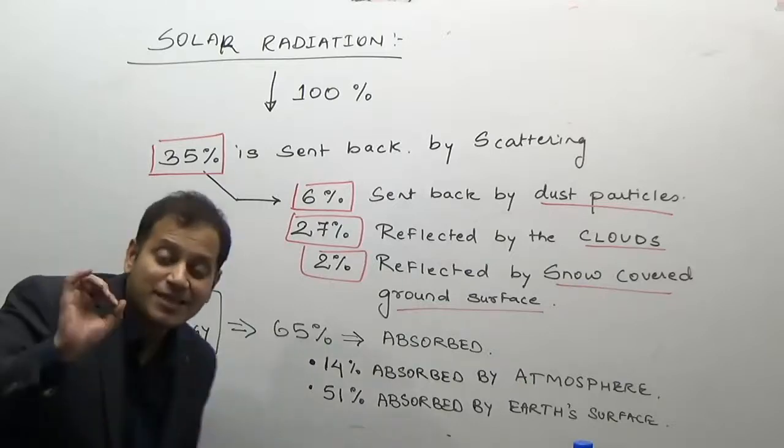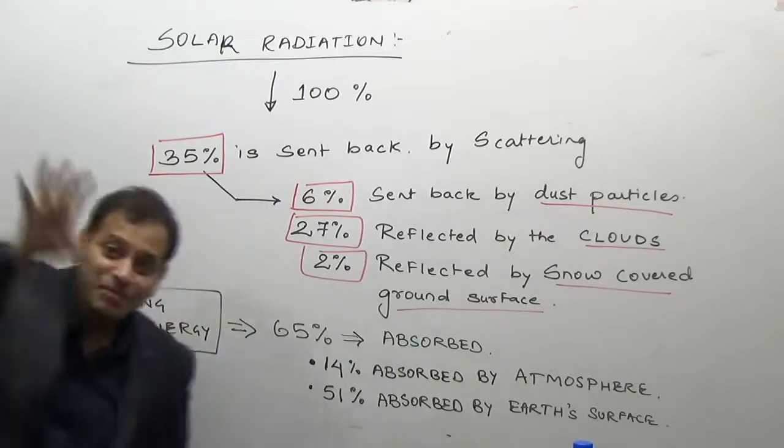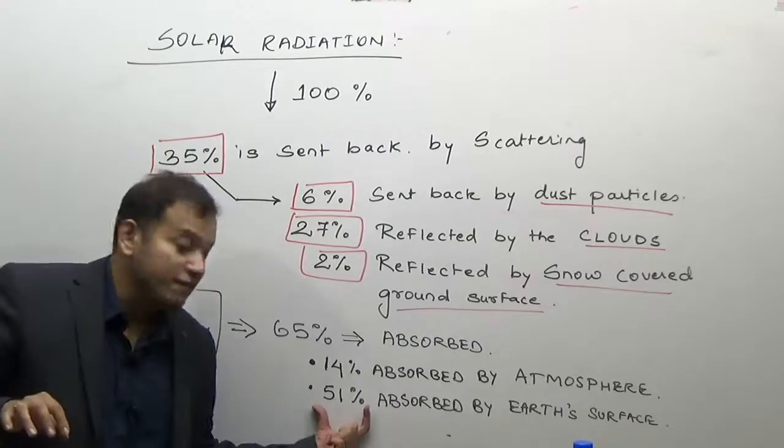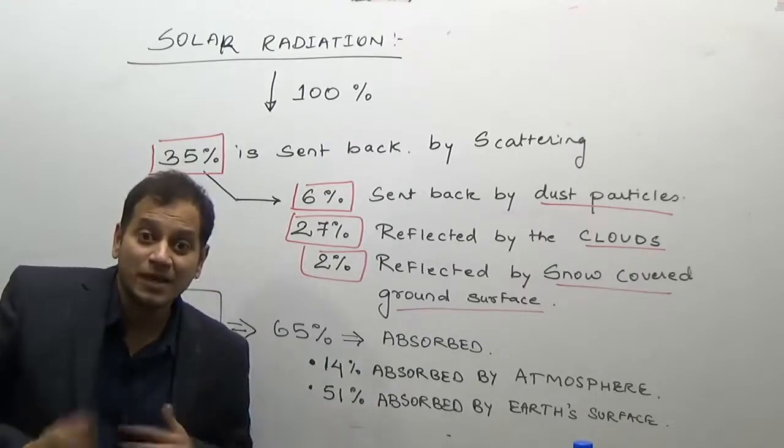So how much percent of the total solar radiation comes directly to the Earth's surface? It is the 51% which is absorbed by the Earth's surface.